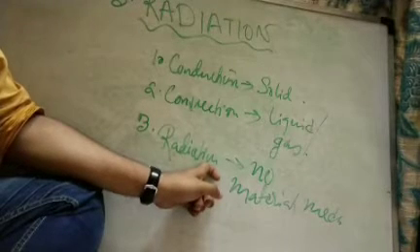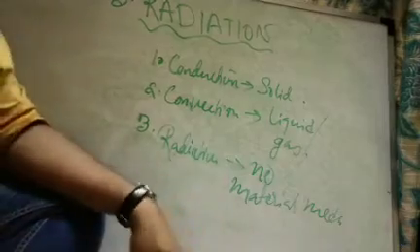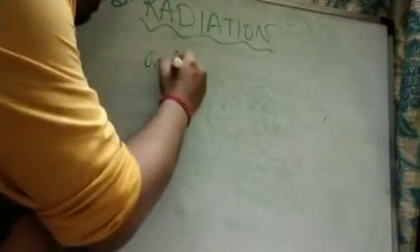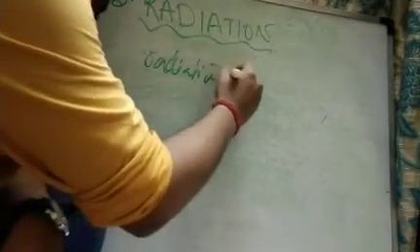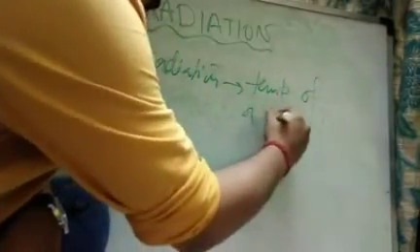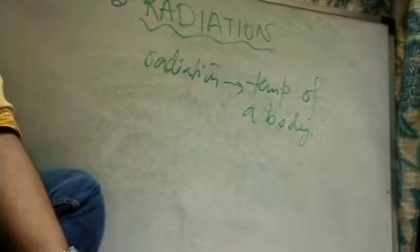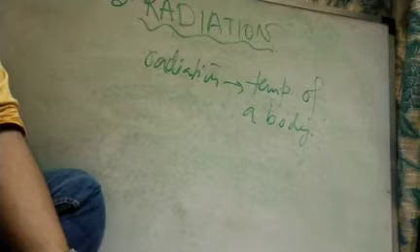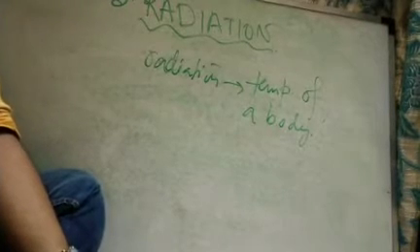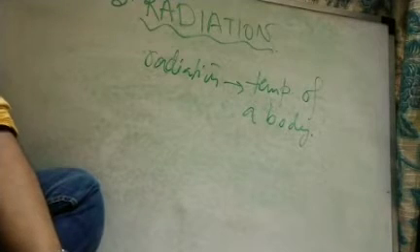Now heat radiated by a body depends on its temperature. So one important factor in radiation is the temperature of the body. Radiation depends on temperature of a body. So more the temperature of a body, more the body will radiate heat. Lesser the temperature of the body, lesser heat will be radiated by the body.